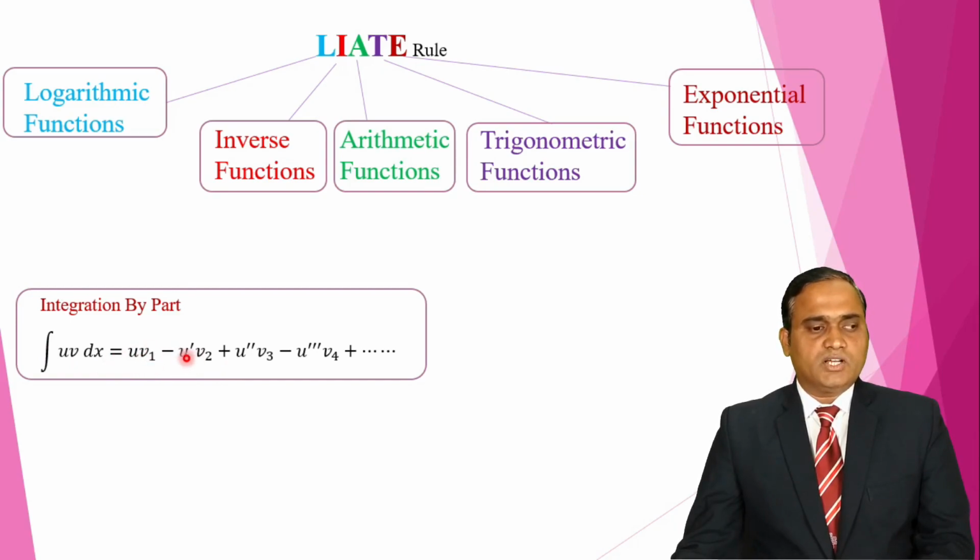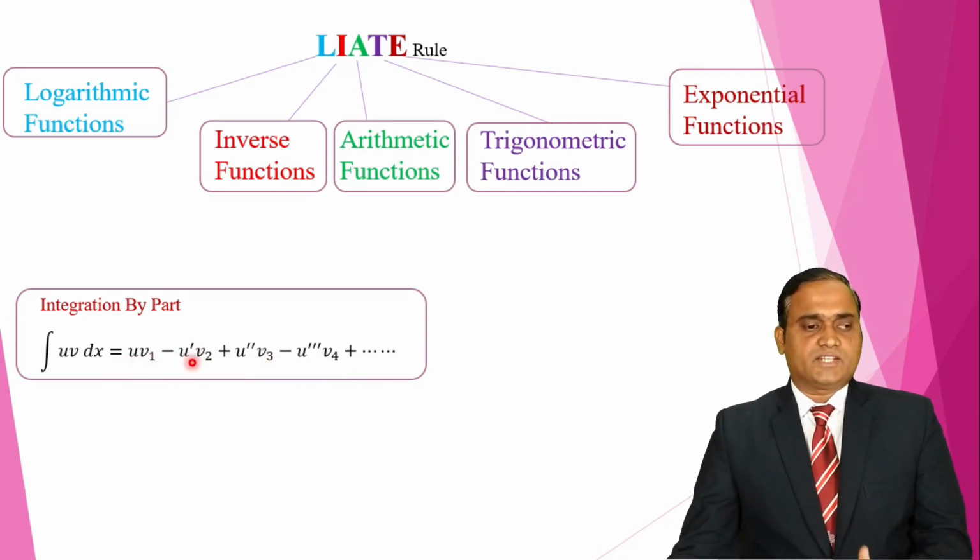Now v2 means what? Integration of v1 is v2, integration of v2 is v3. In this way, we can find this v1, v2, v3, v4 value. Now u dash, u double dash, that means this is the first derivative of u. Again, if you take the derivative, it is u double dash. In this way, we get u triple dash.